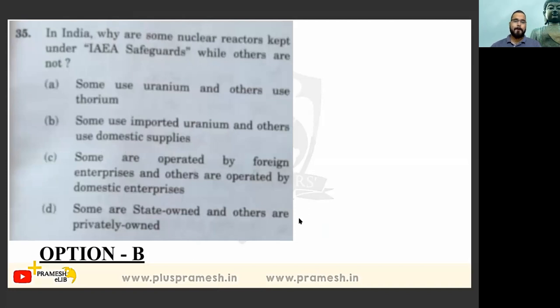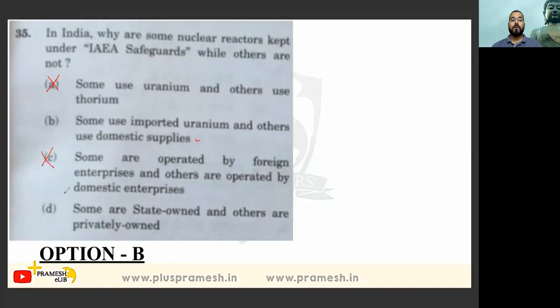In India, thorium-based reactors are not yet built. Some use imported uranium and others use domestic. It could be, but let's hold it. Some are operated by foreign enterprises and others are operated by domestic. The whole nuclear energy system in Indian nuclear reactors is under the purview of the government.